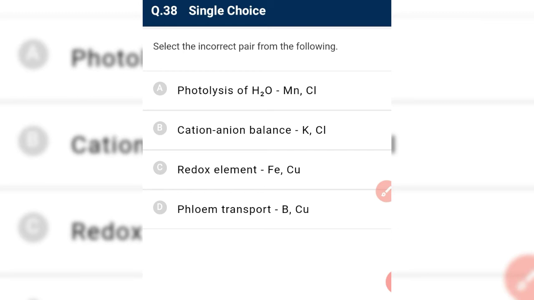Okay, select the incorrect pair from the following. Photolysis of water, photolysis किसके बेसिस में होता है? MnCl के बेसिस में होता है, MnCl. Okay. Next is cation and anion balance, KCl. Redox element, Fe, Mn, Cu. Yes. Phloem transport, boron and copper? No. Copper does not play any role in phloem transport. Boron plays a major role in carbohydrate translocation, but copper has no role in phloem transport.